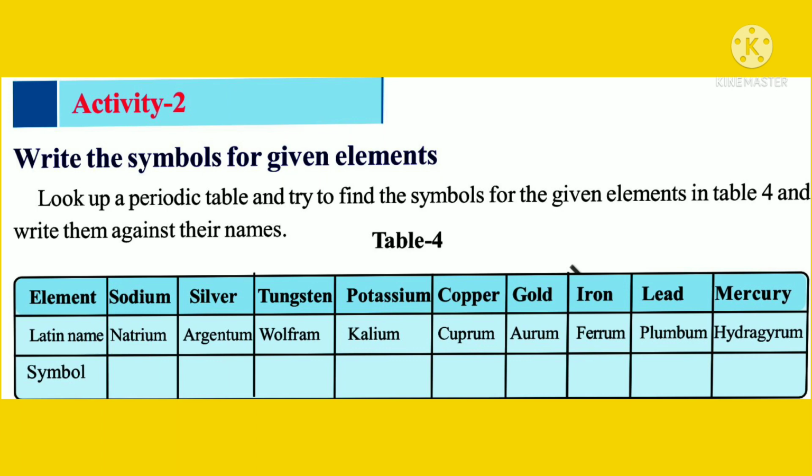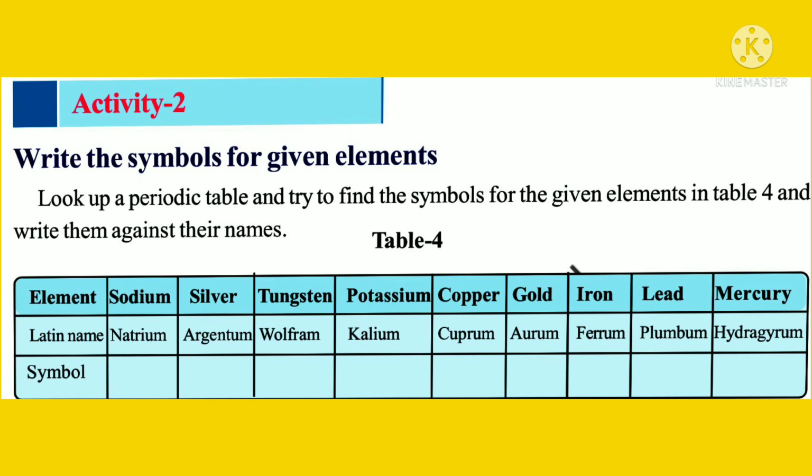Element, Latin name: sodium, natrium; silver, argentum; tungsten, wolfram; potassium; gallium; copper, cuprum; gold, aurum; iron; barium; lead, plumbum; mercury, hydrargyrum. So write these elements and their symbols.